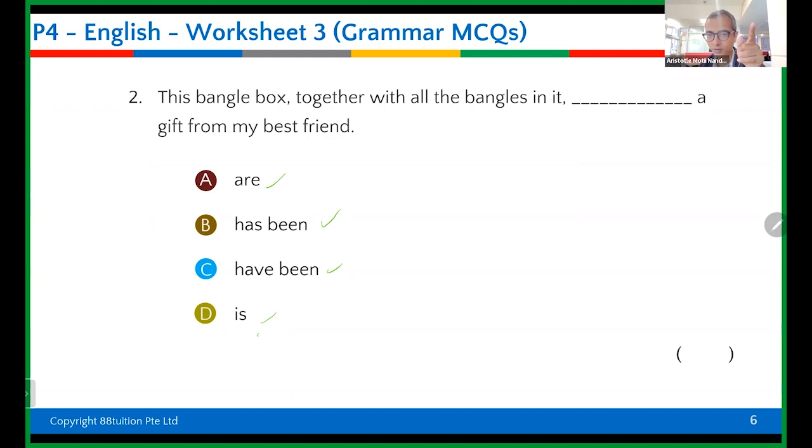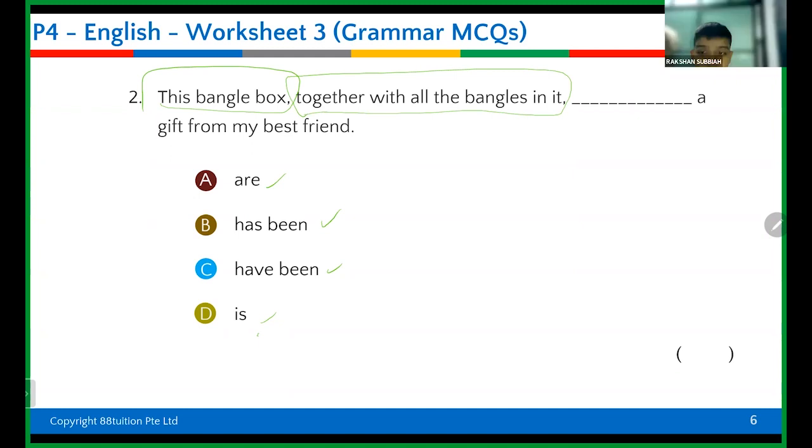I'd like to hear your understanding. Why is it is? Because they said this bangle box. You said this bangle box. How about you, Sky? This bangle box and this is singular. Correct. This bangle box. Now, this together with all the other bangles is additional information. Not important. It's just additional information to describe, but you're talking about the bangle box. Can you see the comma and the comma? Yes. When you see it's a comma, that means you can actually remove it and then you see what the sentence is.